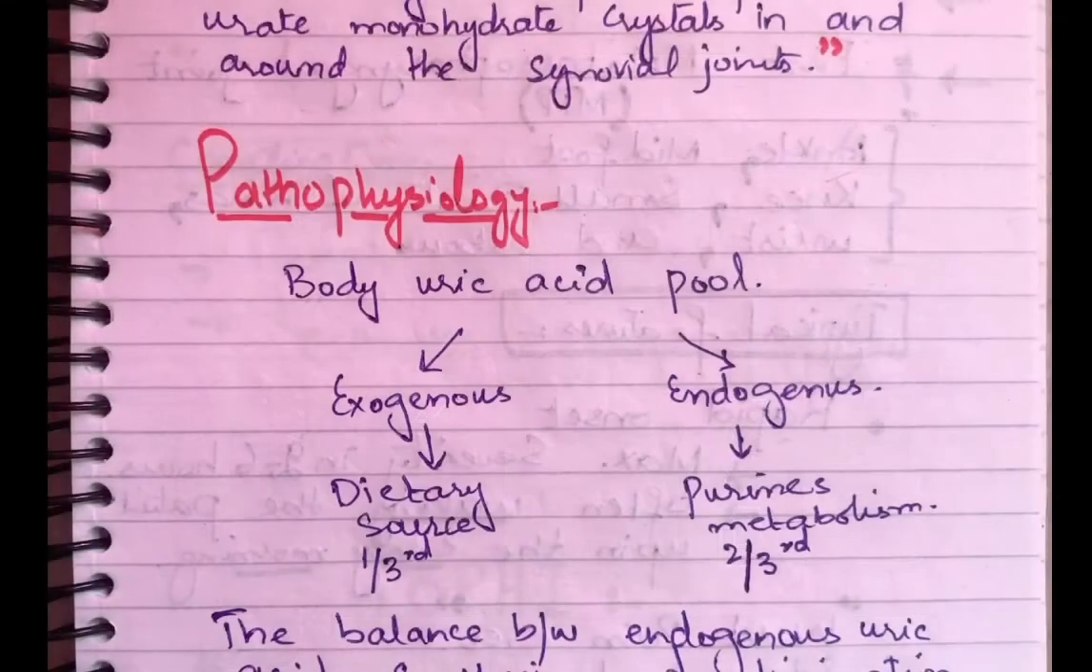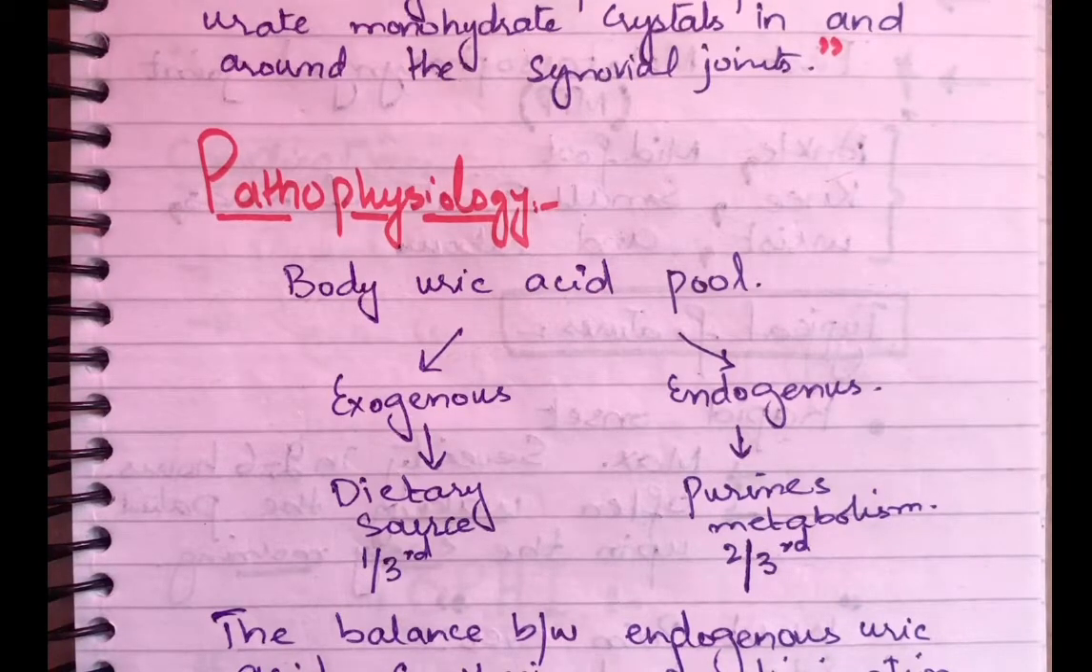We have studied before the mechanism of crystal formation. The inflammatory potential of the crystals resides in their physical irregularity and high negative surface charge, which can induce inflammation and then damage the cell membrane. What is happening in gout pathophysiology? Basically, the body uric acid pool is increasing. That is, there is an increase in the concentration of uric acid in the body.